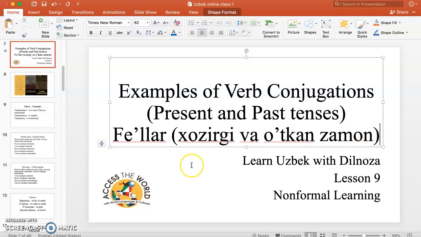I think it will be important to understand how we conjugate the verb so that you can use any verb in Uzbek and try to make a sentence and conjugate depending on your person. Okay, for example, we have first person, second person, third person, and then we have plural and singular, right?